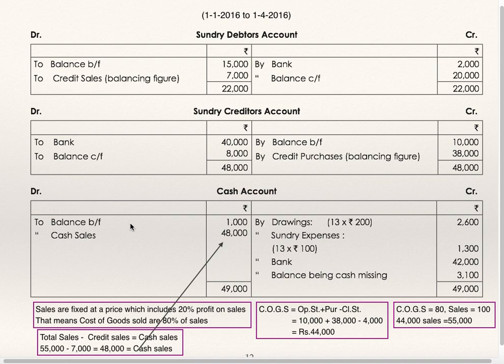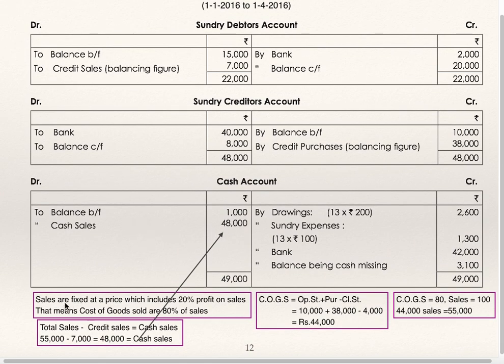Now I will let you know how to find out cash sales. Sales are fixed at a price which includes 20% profit on sales. When sales are 100, profit is 20, cost of goods sold are 80. That means cost of goods sold are 80% of sales. How to find out cost of goods sold? Cost of goods sold is equal to opening stock plus purchases minus closing stock. Opening stock is 10,000, purchases are 38,000. Just now we have found out from creditors account. Closing stock is 4,000. Cost of goods sold are 44,000.